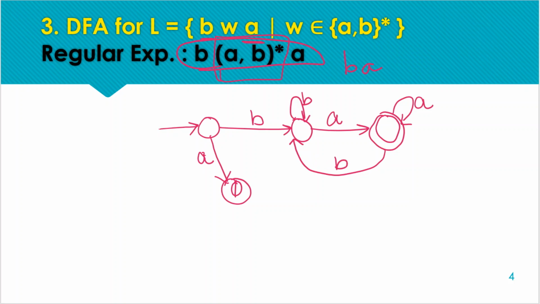from where we can receive one more a for acceptance. So here we need to move to the second state. If we rename the states as 1, 2, 3, we are moving back to the second state, because this is the only state from where we can receive a single a and show the acceptance, and move to the final state 3. So this is the final transition diagram for this language.